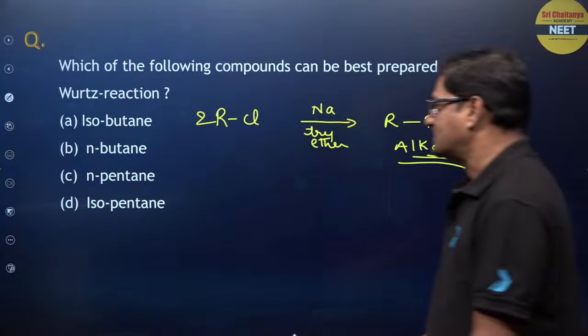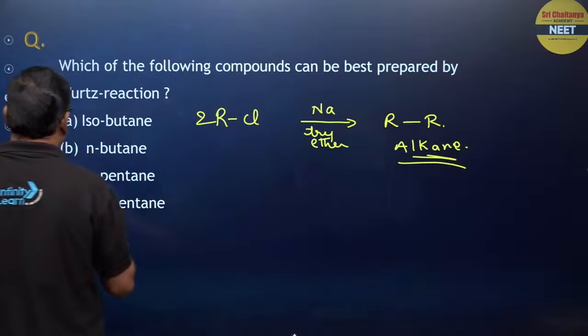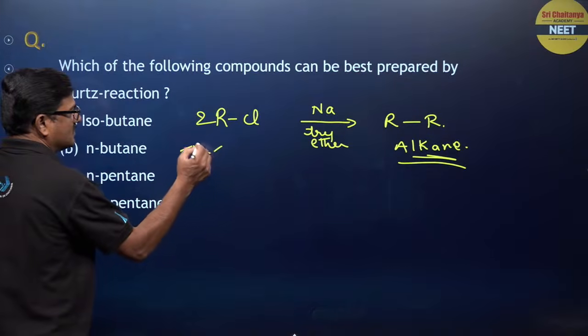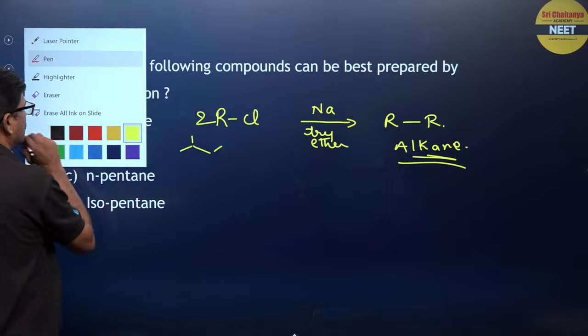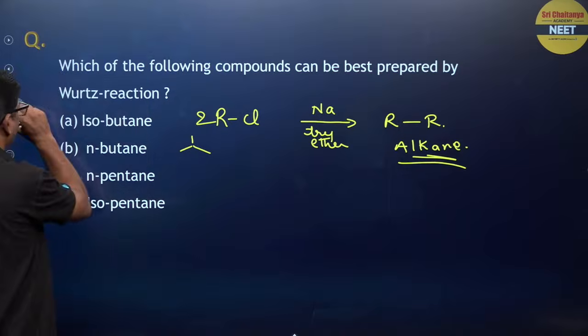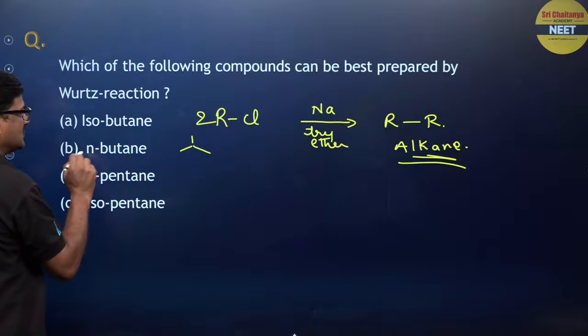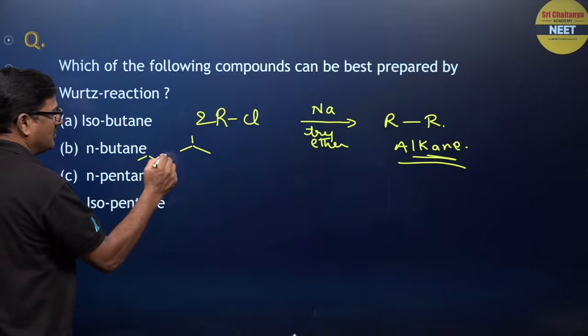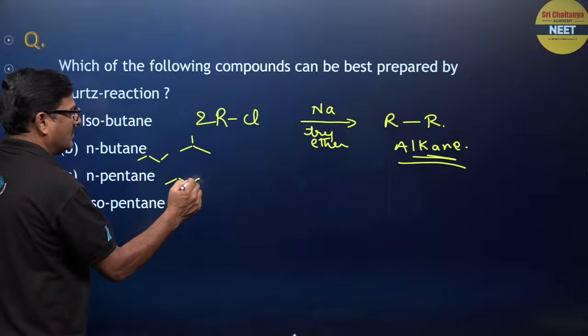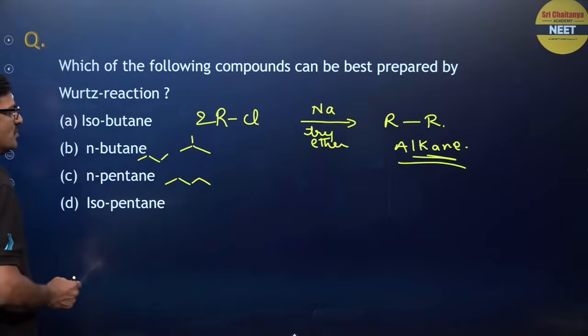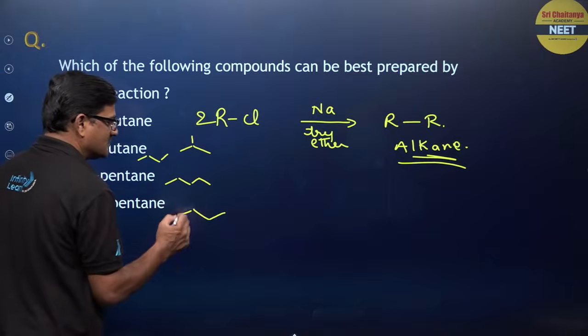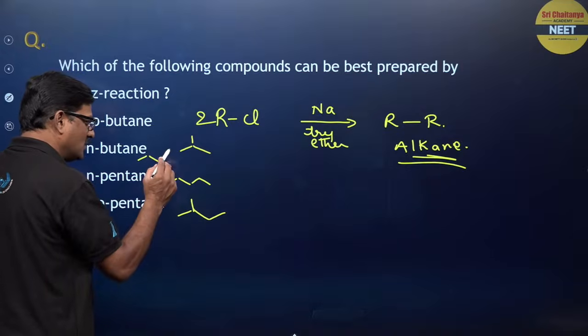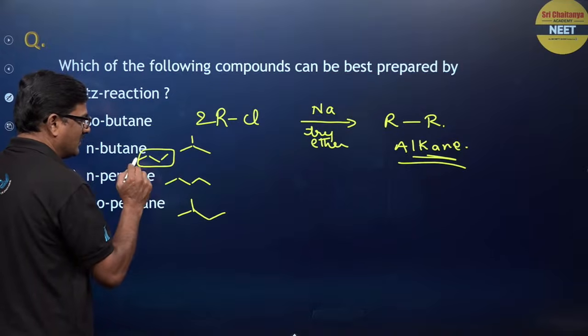If you look at this, what is isobutane? This is your isobutane, and what is this? This is your n-butane, this is n-pentane, and this is isopentane. Now, this is a symmetrical alkane.